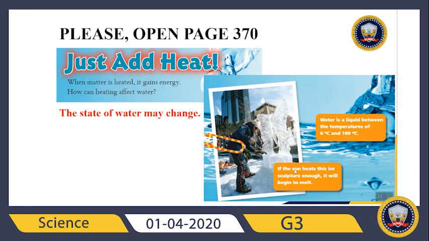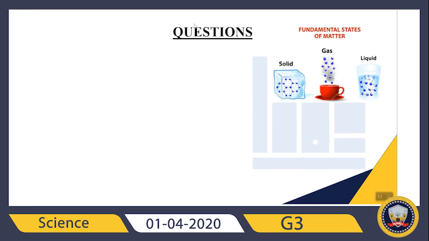Let's check. If the sun hits this ice sculpture enough, what will it be? It will start to melt, right? Right now it's solid. But if the sun hits this ice sculpture enough, it will become liquid. Good. So, let's talk about our question. I'll ask a few questions and just try to imagine it.